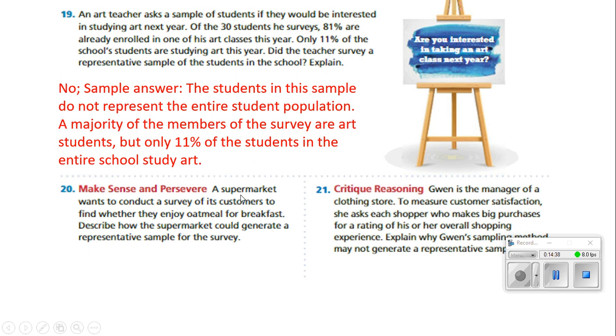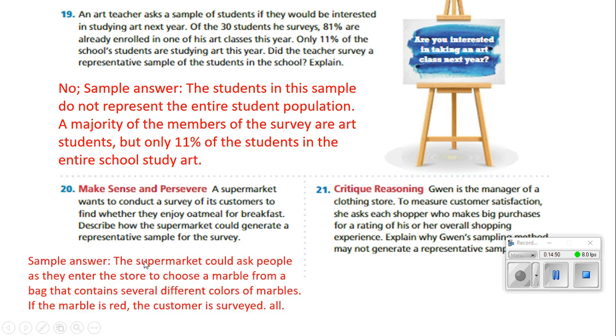Number 20, a supermarket wants to conduct a survey to its customers to find out whether they enjoy oatmeal for breakfast. Describe how the supermarket could generate a representative sample of the survey. Well, the supermarket could ask people as they enter the store to choose a marble from a bag that contains several different colors of marbles. If the marble is red, the customer would get surveyed. If it wasn't, then they wouldn't. And that's a random sample.